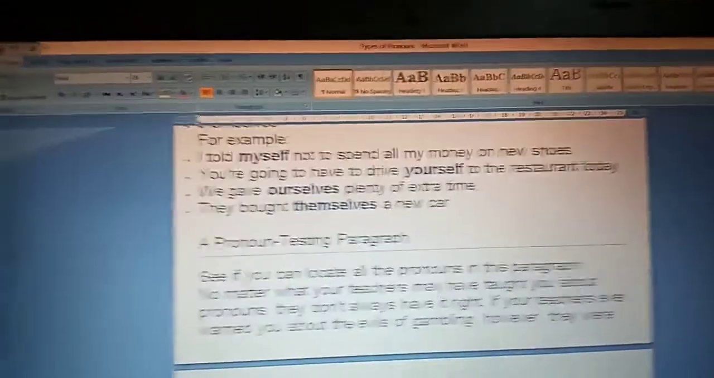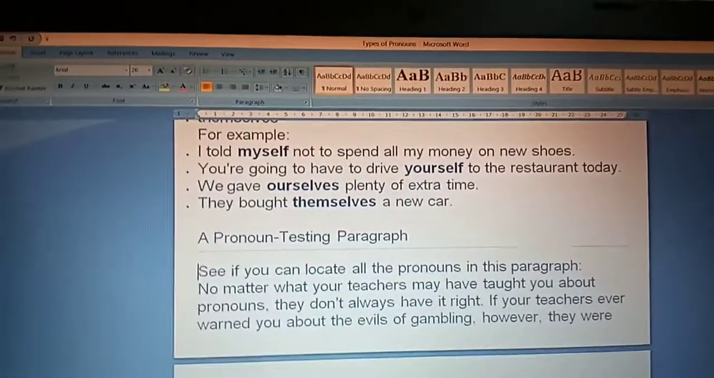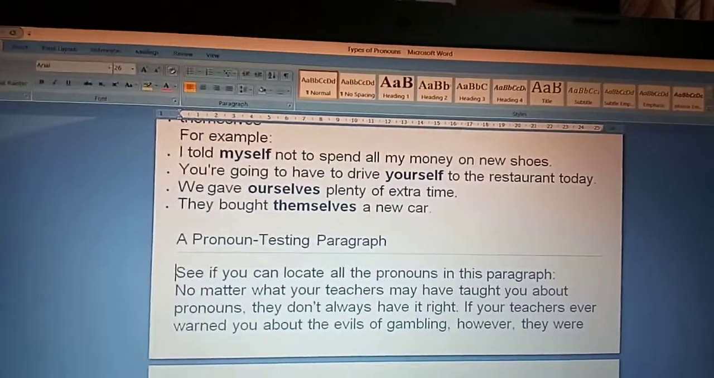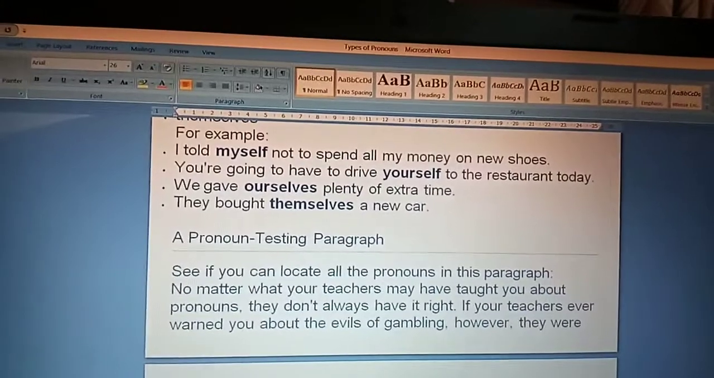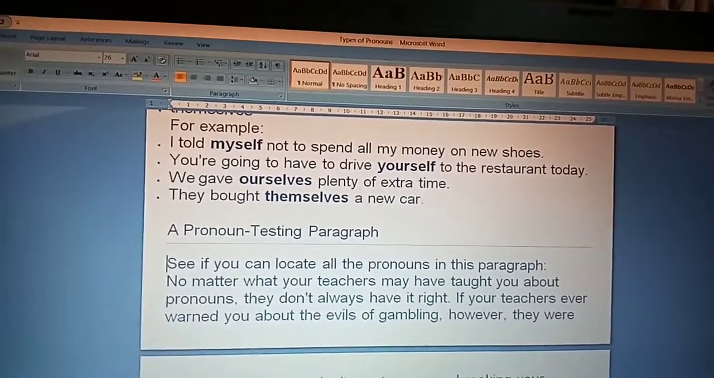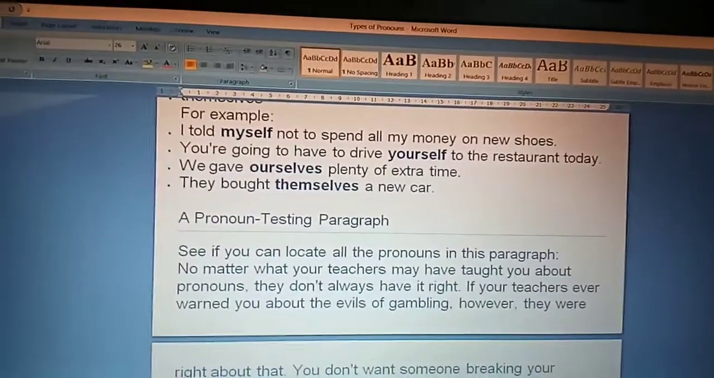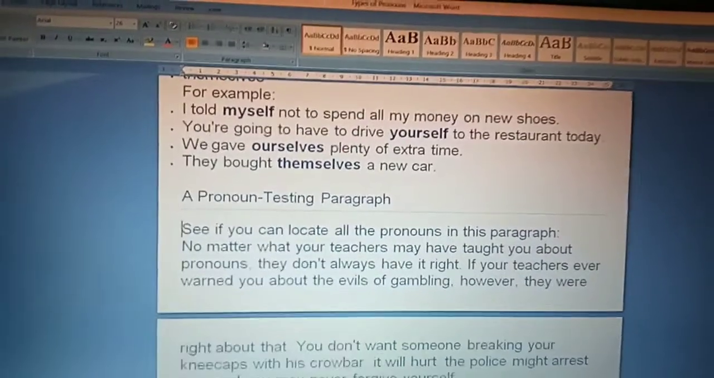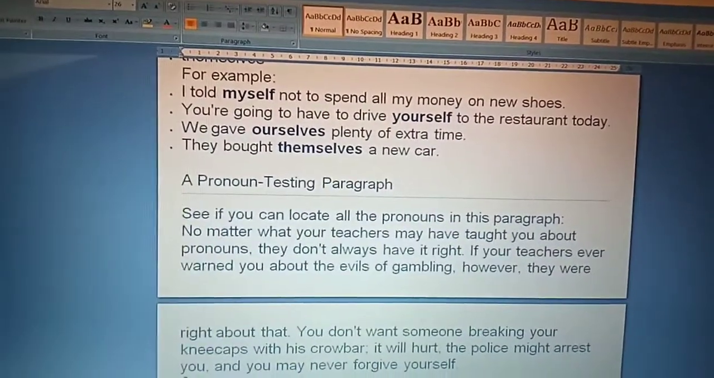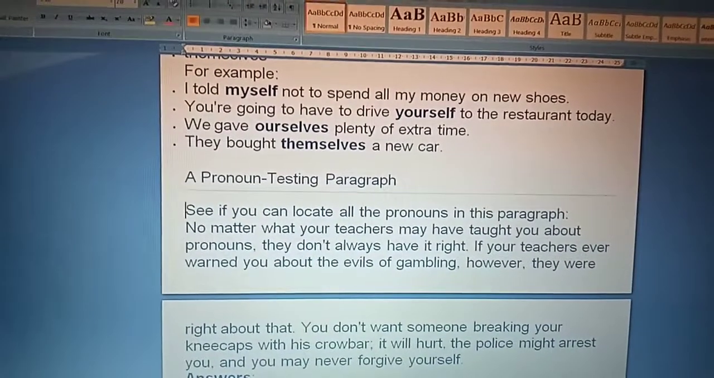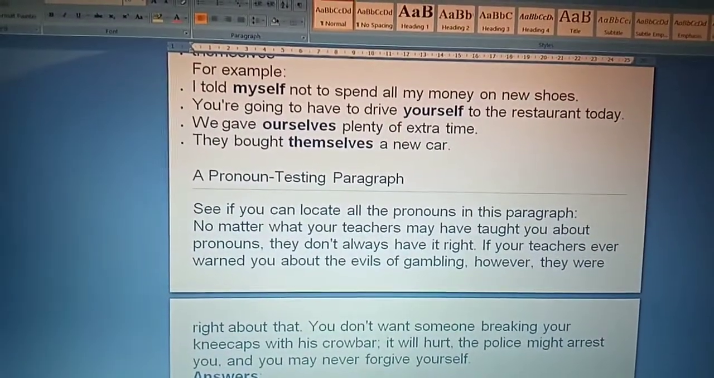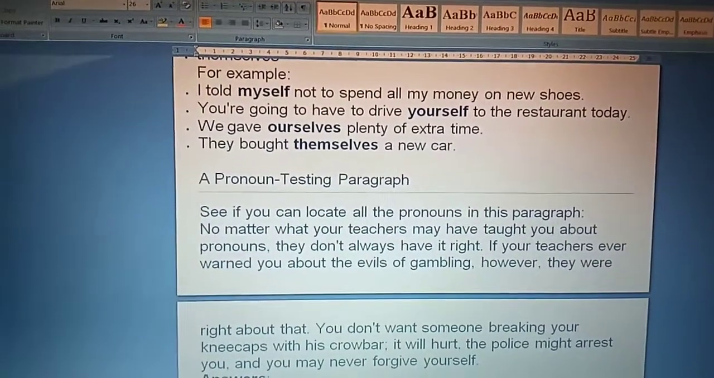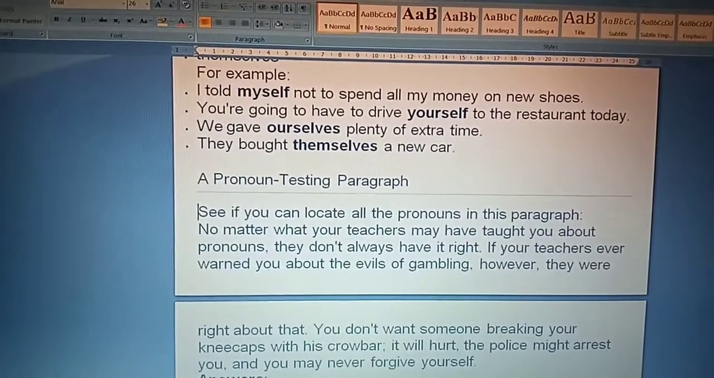No matter what your teachers may have taught you about pronouns, they don't always have it right. If your teachers ever warned you about the evils of gambling, however, they were right about that. You don't want someone breaking your kneecaps with a crowbar. It will hurt. The police might arrest you, and you may never forgive yourself. Now quickly pause the video and underline the pronouns on your own.